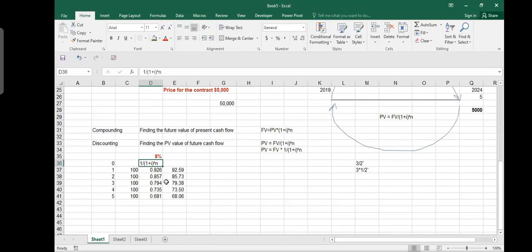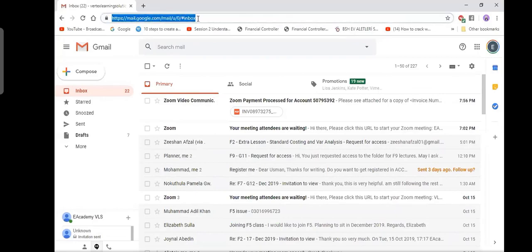You can find these discount tables at the back of your book. You can also make these tables by yourself. Let me make a table. Do you see my browser now? Yes, sir, I can. Okay.